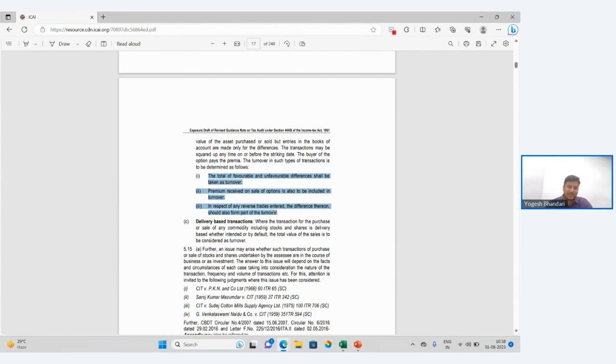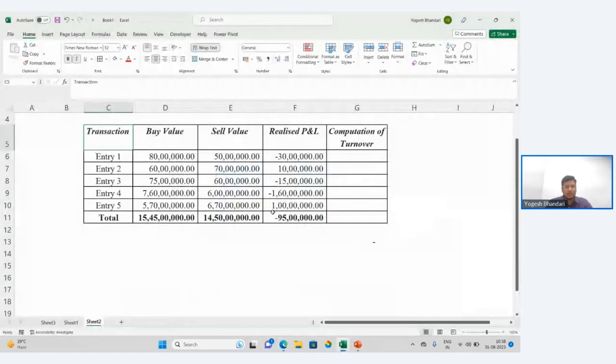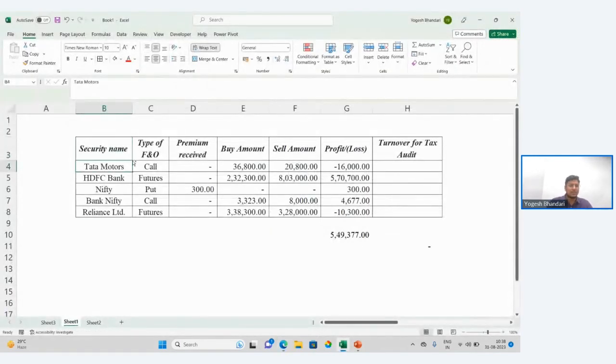Now let us calculate with some exercises that I've drawn. Number one is this. We have 5 trades done for different stocks, and these are FNO. I have a call in case of Tata Motors. I have futures in case of HDFC. In case of Nifty, there's a put buy. In case of Bank Nifty, there's a call buy, and in Reliance we have futures. And there are certain premiums received in case of the Nifty put. This is the buy amount. This is the sell amount. This is the actual profit and loss. And in this case, we have a loss of approximately 5,49,000.